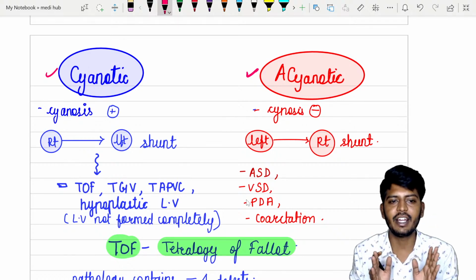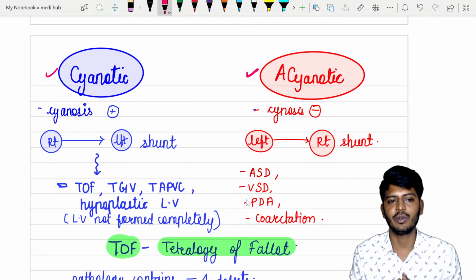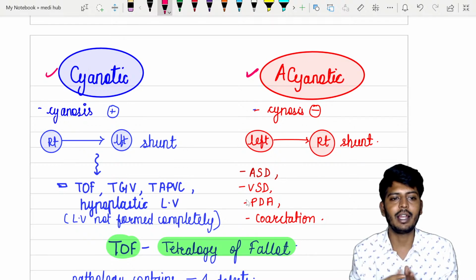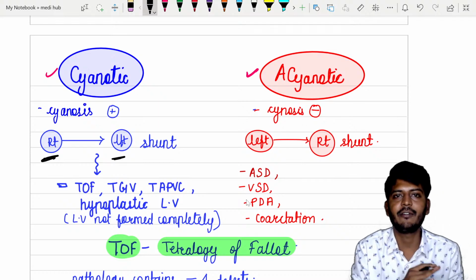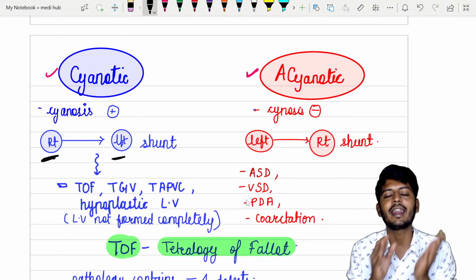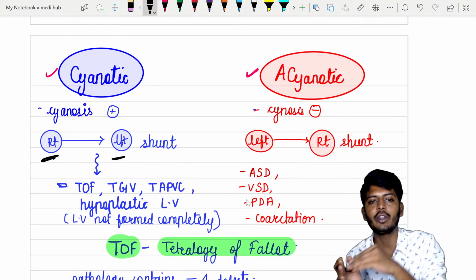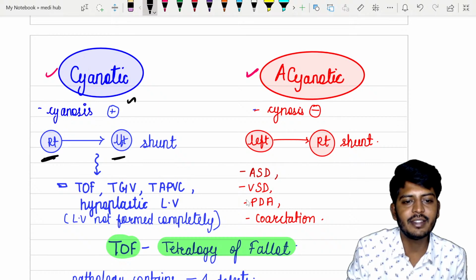Wherever there is deoxygenated blood, वहां पे क्या होता है? Cyanosis होता है. तो cyanotic heart defect will have one important point, that is right to left shunt. When there is a blood, if it goes from the right part of the circulation into the left part of the circulation, there will be cyanosis.